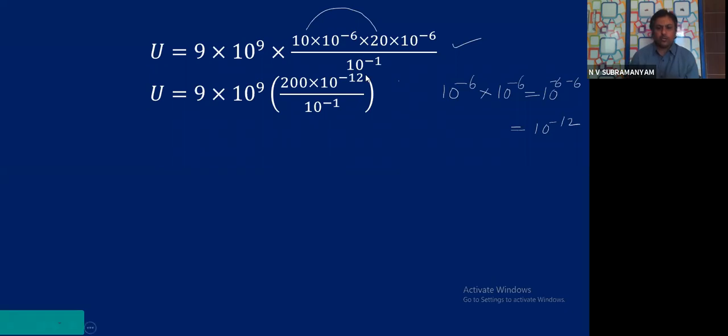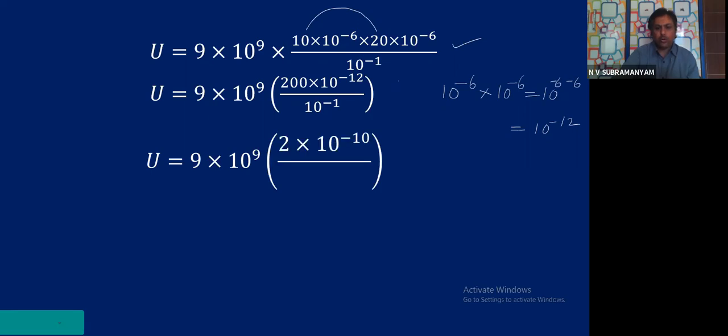Okay, now next step you see, 9 into 10 power 9, 2 into 10 power minus 10 by 10 power minus... How did I get this? Tell me, all of you. Just let the graphic come up, I will explain.